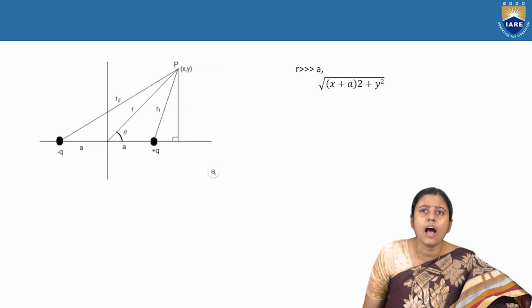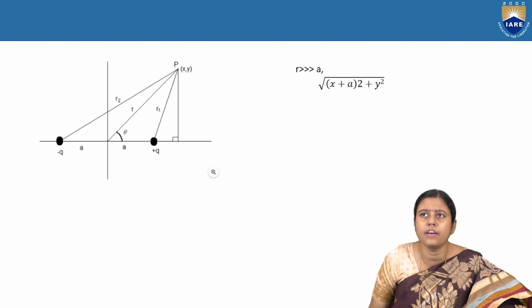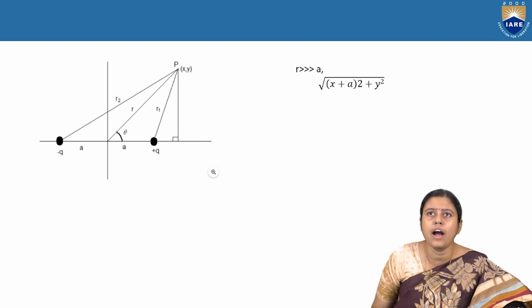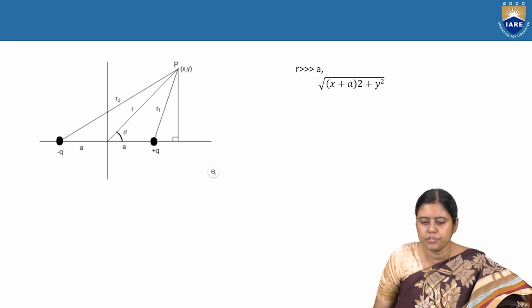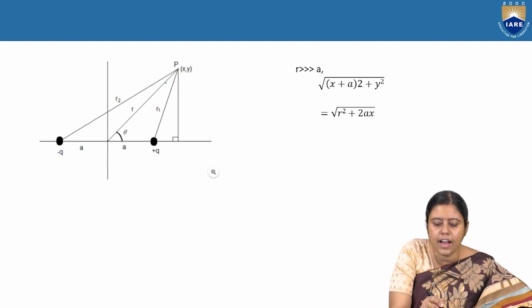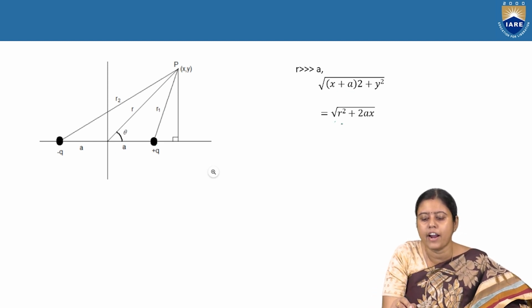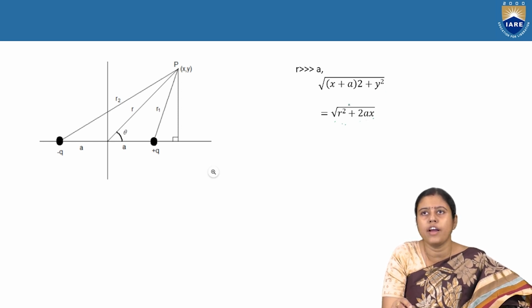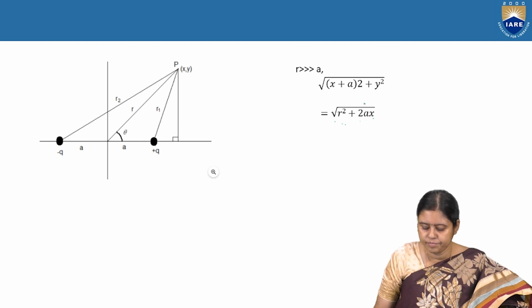Now, if the value of R is much greater than a, we can substitute the equation. The root of (x plus a) squared plus y squared, this R1, we can write as R square plus 2aX; we are just removing a square.